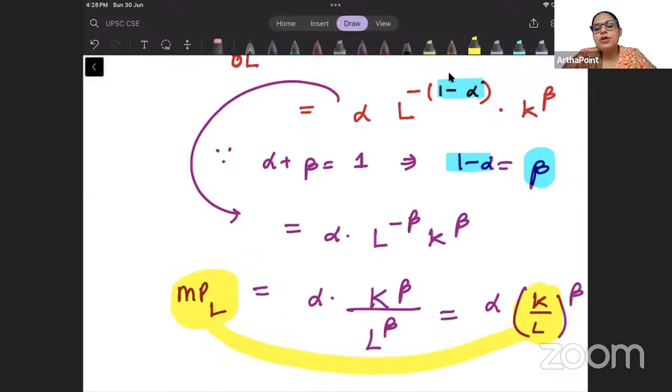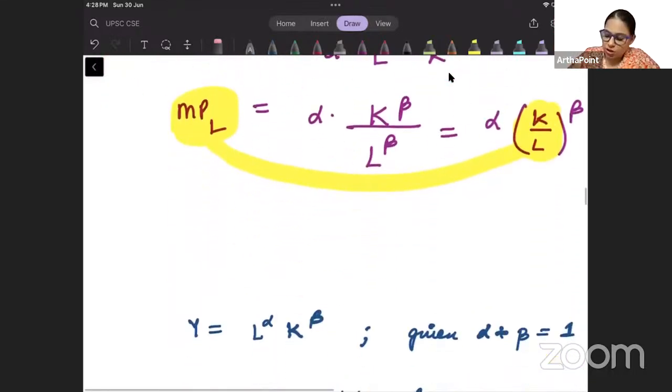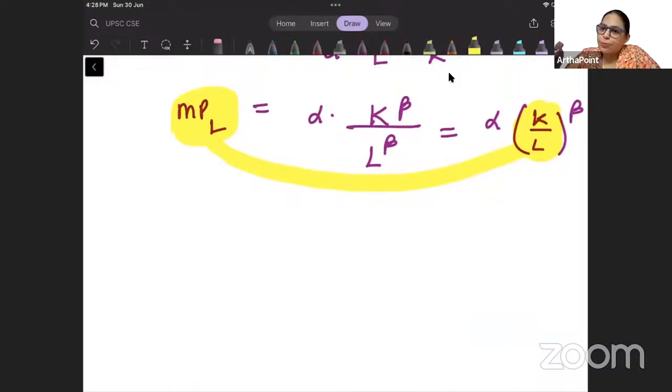तो यही तो हमें प्रूव करना था. We have gone ahead and proved that. Clear? अच्छा, now let us go ahead. I will do it for average product also. Then I will leave the capital wala proof to you.